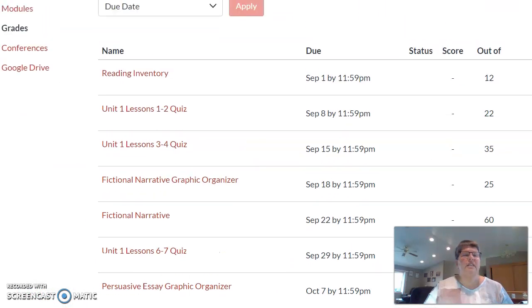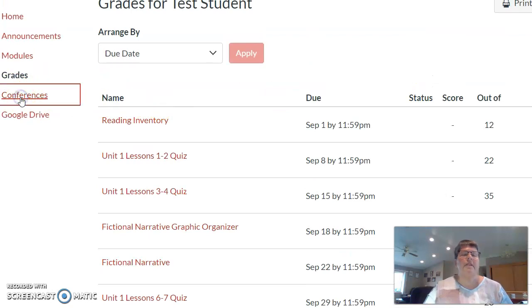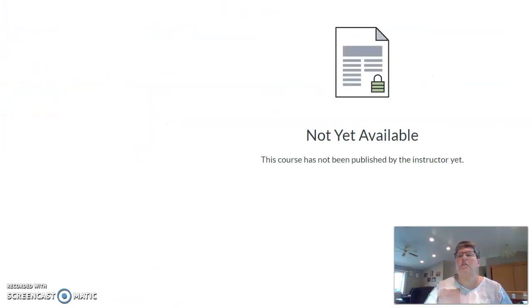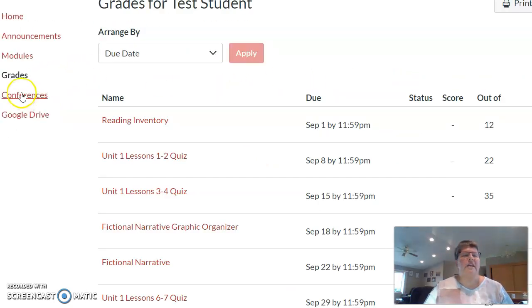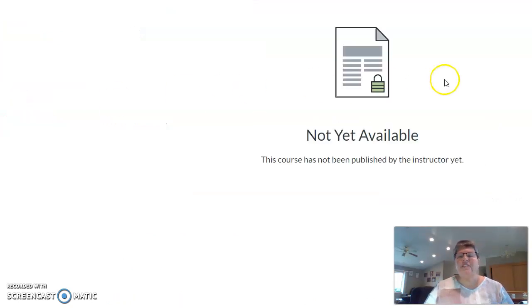Now, moving over to the left-hand side again, we have a new place to go for live class this year. And you might have just noticed that. I'm going to go back again. It's called Conferences. It's going to be very similar to Blackboard Collaborate, but it's out of Big Blue Button this year. And you're going to get there through Conferences. Now, I just clicked on there, and you can see that it's not yet available because I haven't published the course yet. But once you do, you're going to see that you can get into the course that way.